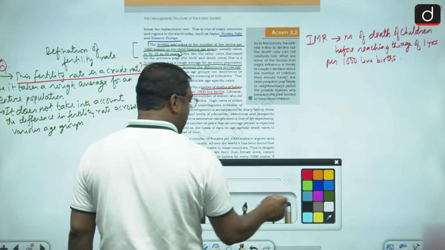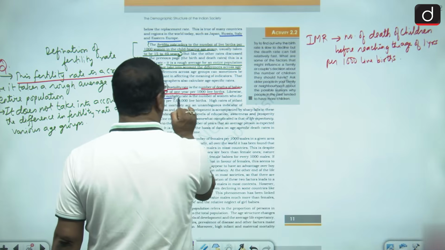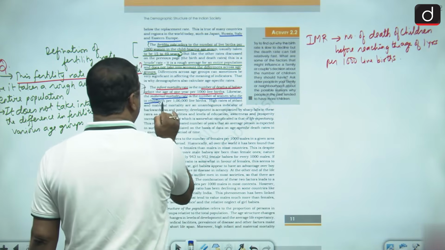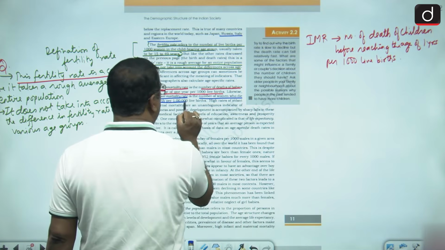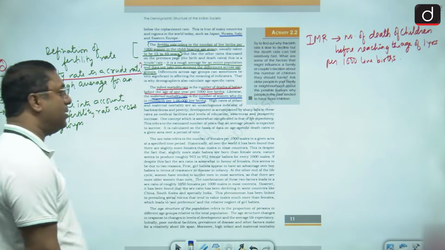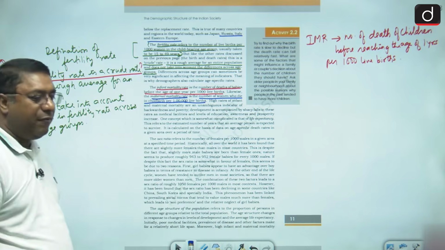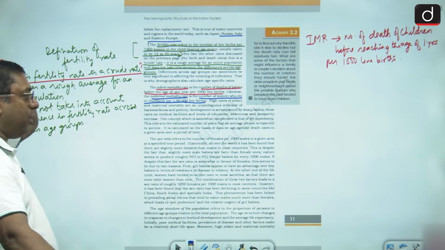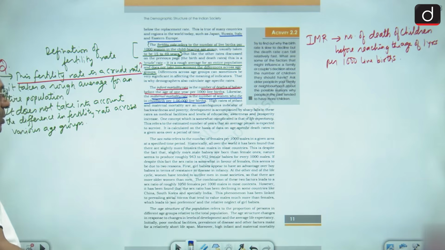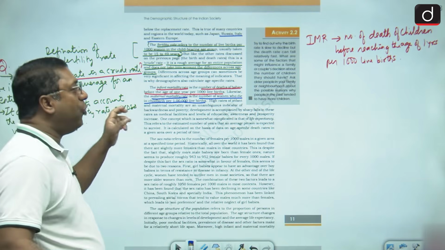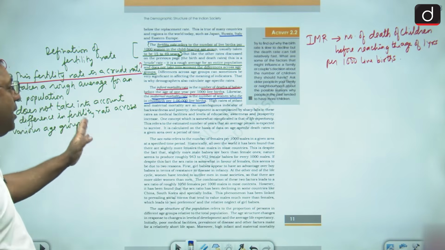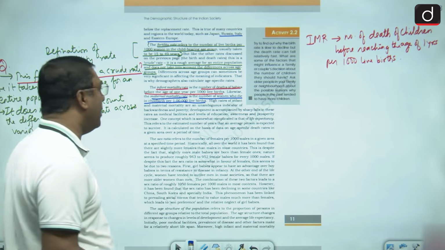Then comes the maternal mortality rate. It is the number of women who die in childbirth per 1 lakh live births. Infant mortality rate is different. It is with regard to the infant, that is a child, a baby before reaching the age of 1. How many babies die per 1,000 live births?